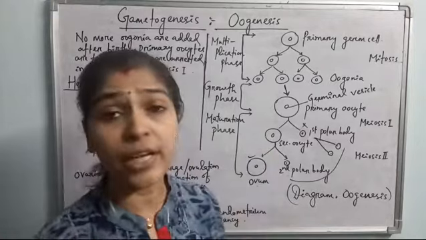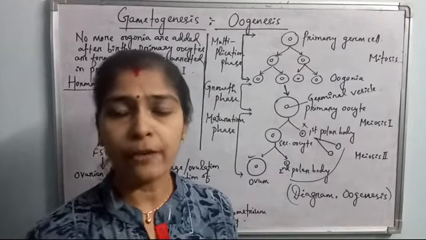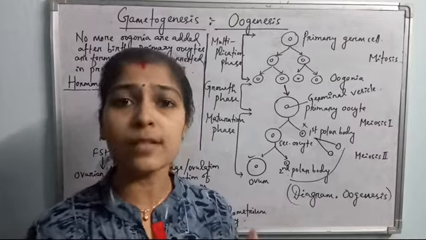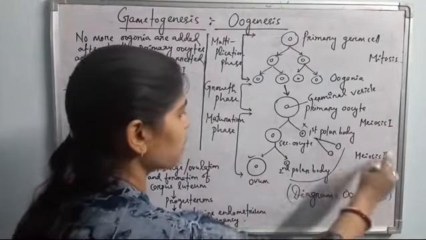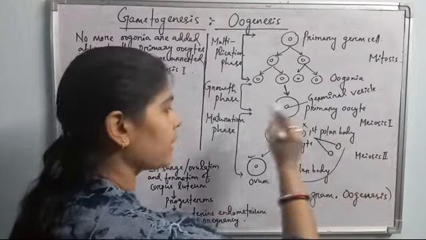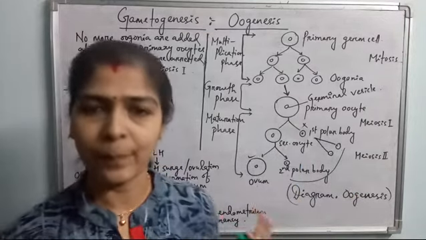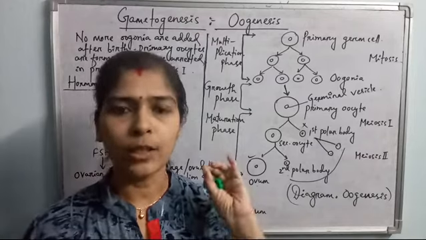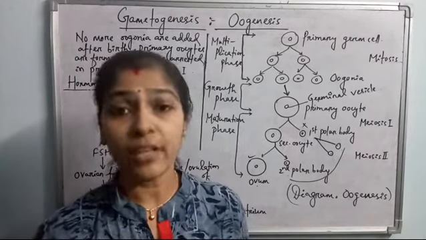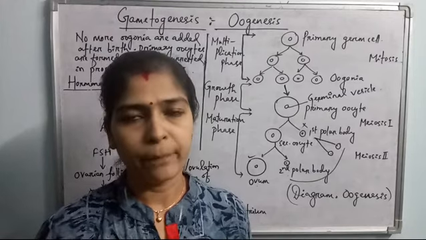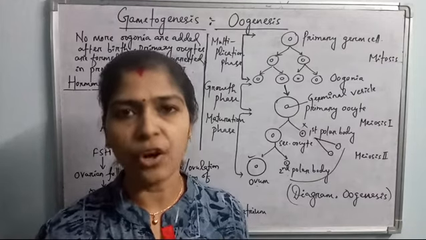The secondary oocyte waits in the oviduct, and when the sperm reaches near the secondary oocyte, it starts the second meiosis, meaning meiosis II. Otherwise the secondary oocyte simply degenerates. We know that the ovum or the secondary oocyte remains fertile for only 2 to 3 days inside the female reproductive tract in the oviduct.